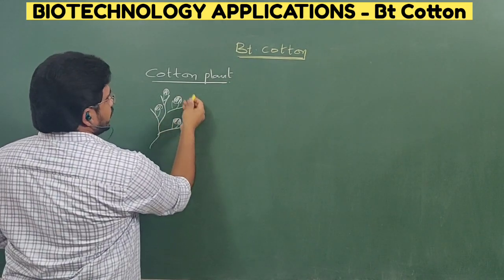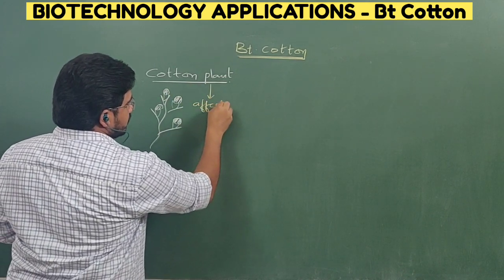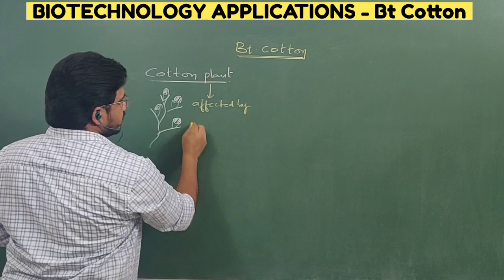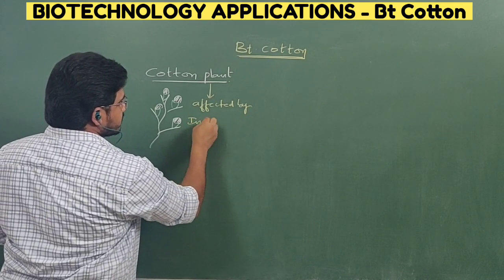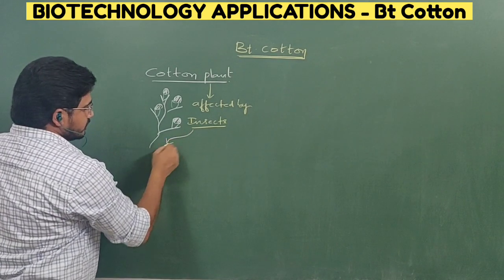So this crop is nothing but cotton. The cotton plant is affected by various insects. In that, some categories are there.